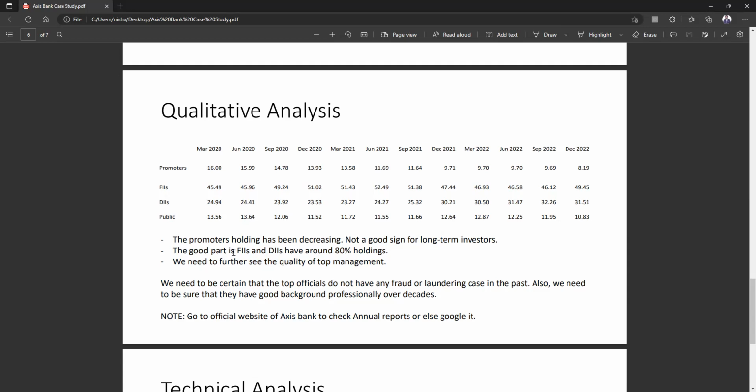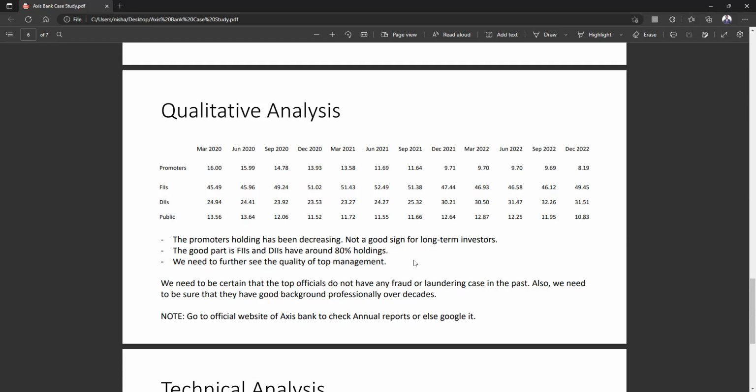Apart from that, the good part is FIIs and DIIs have around 80% holdings. As you can see here, if we add FIIs and DIIs holding overall, every quarter, it comes around 80%. So this is a good sign, because foreign institutional investors and DIIs are interested in the bank. So this is a good sign.